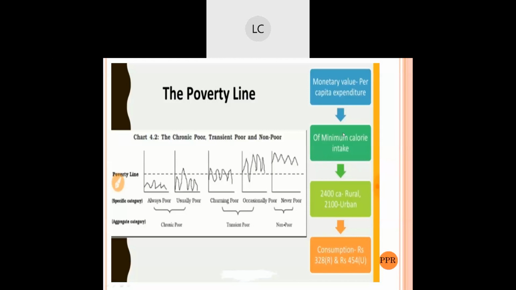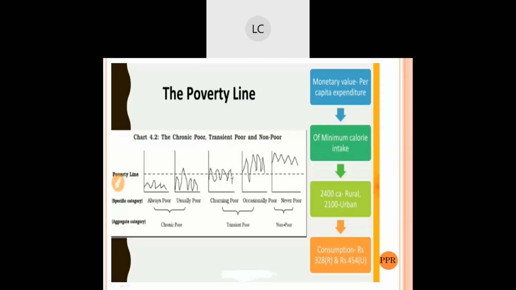And this is the poverty line. This line which you see over here is the poverty line. Below it is the below poverty line, and this is above the poverty line. This is what has been diagrammatically presented. So let's get started with our poverty line concept today.